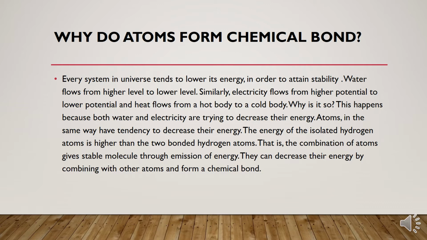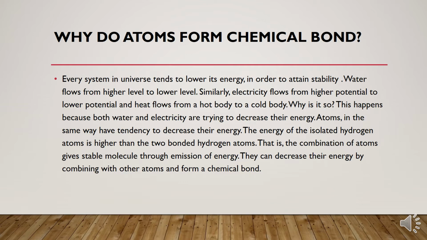Every system in the universe tends to lower its energy in order to attain stability. Water flows from a higher level to a lower level. Similarly, electricity flows from higher potential to lower potential, and heat flows from a hot body to a cold body. Why is it so? This happens because both water and electricity are trying to decrease their energy. Atoms in the same way have a tendency to decrease their energy.